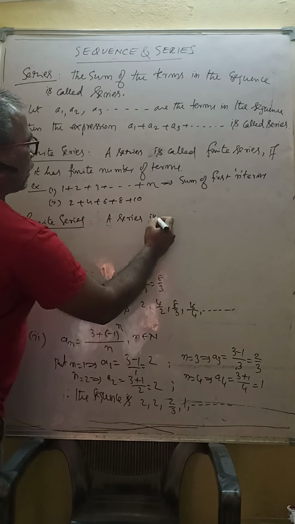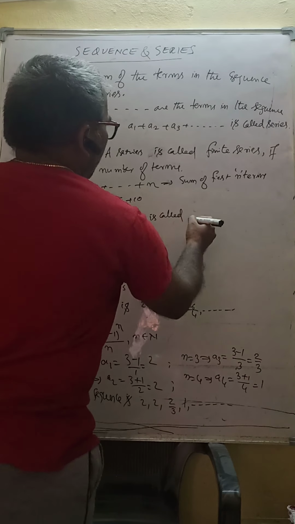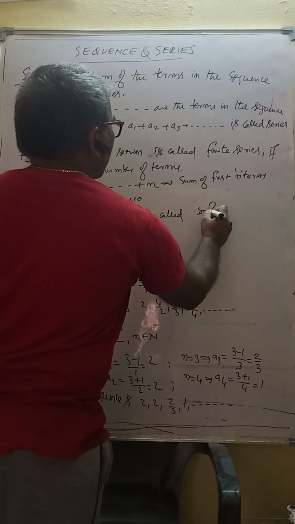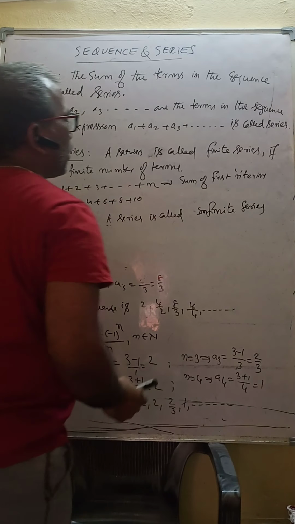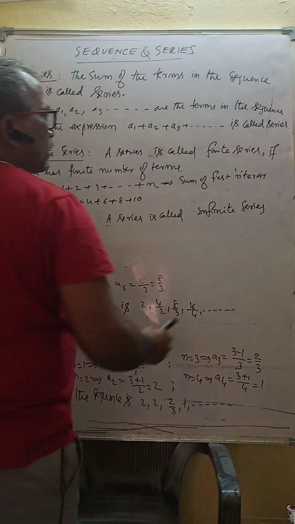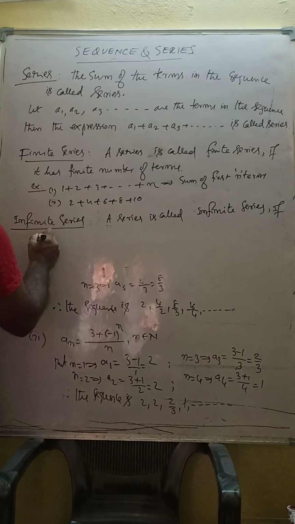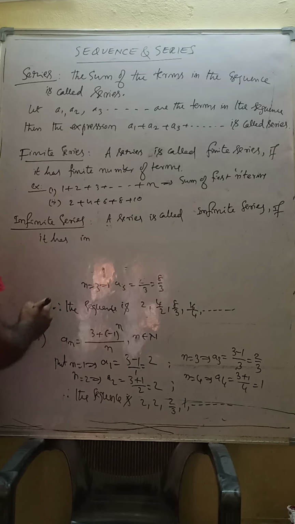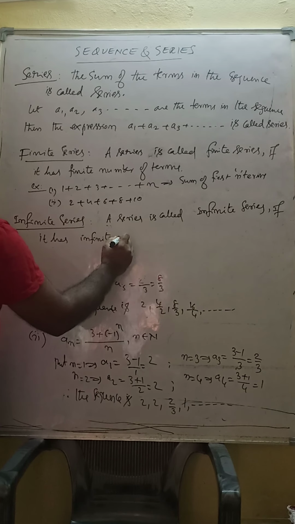A series is called an infinite series if it has infinitely many terms, or an infinite number of terms.